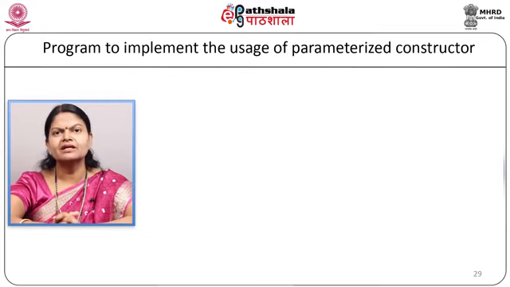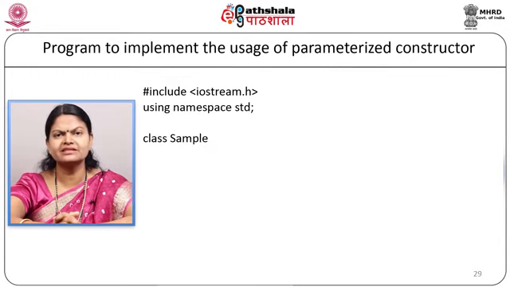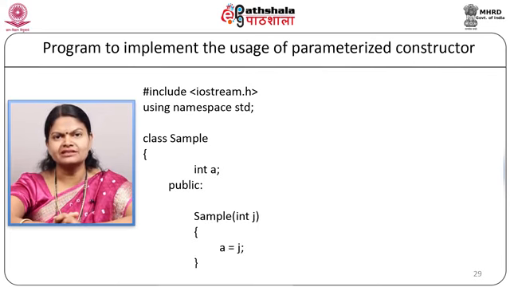Let us start with the program #include <iostream.h>, using namespace std. We will declare the class sample, so we will start with the class declaration, class sample. Here we will declare one data member integer a, which will have the private scope. Now we will have public colon, sample in brackets integer j, and inside this member function we will have the statement a equal to j, and the member function ends. This is basically the parameterized constructor where the name of the function is same as that of the class and it accepts one parameter, integer j.